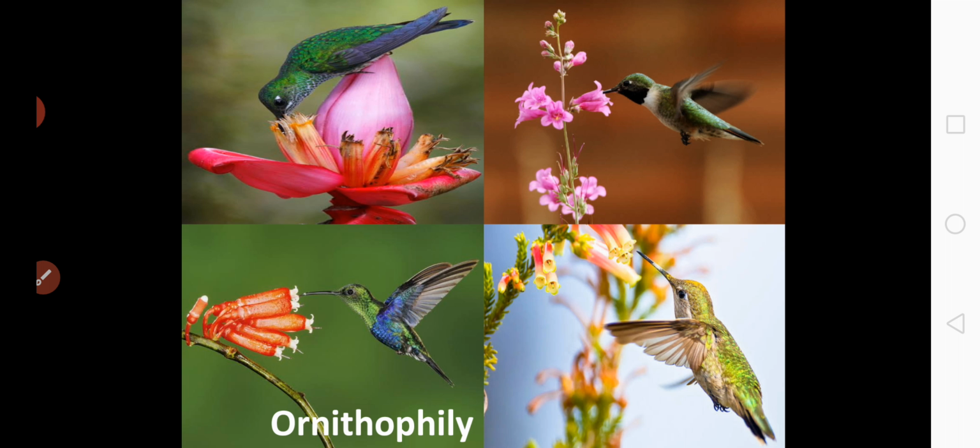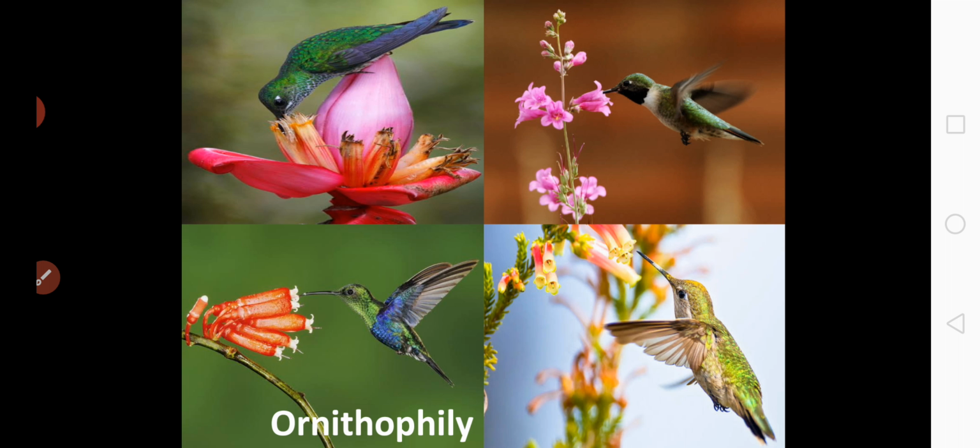Flowers visited by birds are usually sturdy and are oriented in a way to allow the birds to stay near the flower without getting their wings entangled in the nearby flowers. And flowers typically have a curved tubular shape, which allows access for the bird's beak, and they are brightly colored.